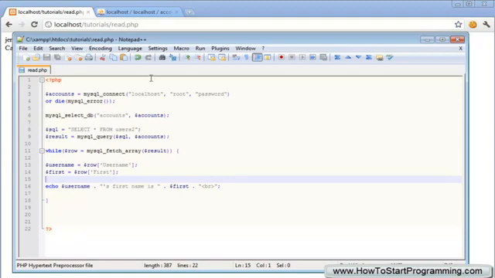We can also do this to put it into a table, so we could just make a table up here, and then each table row will hold a username and a first name, but I don't think I have time to do that. I'll cover all of this in the community tutorials further down the line.